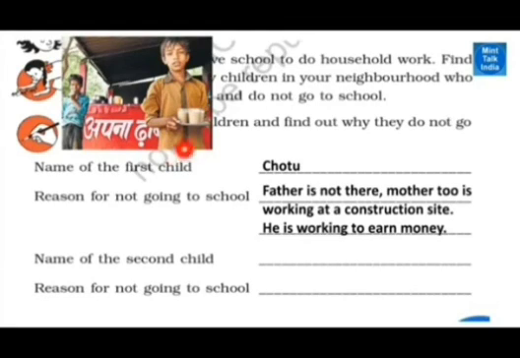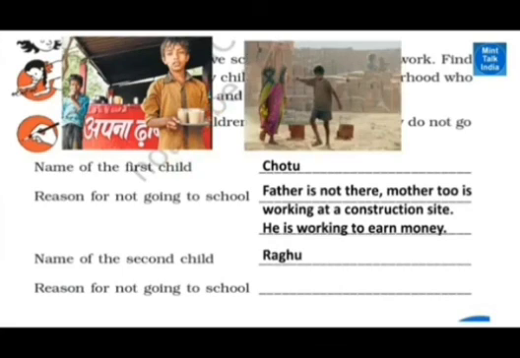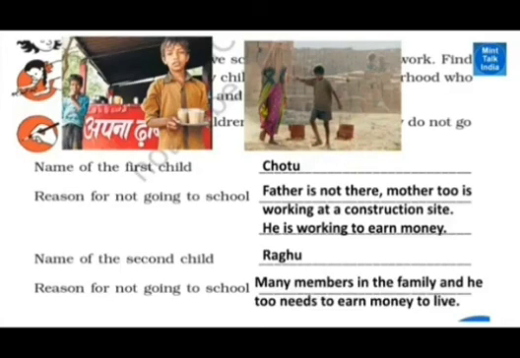Here there are two children who never went to school. If you see somebody like this nearby your house, just tell them. Chotu doesn't have parents. For Raghu, it is a big family. That is why they are working in the shops or any other places for getting money. This is the way of life of the people. This is the work, different types of work.